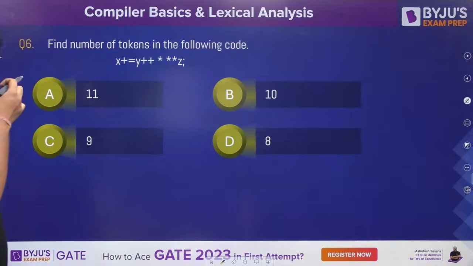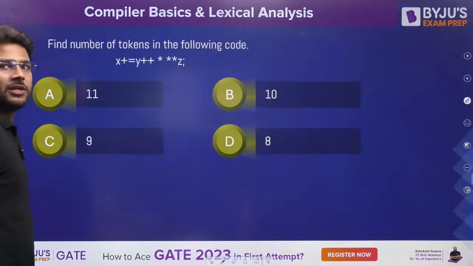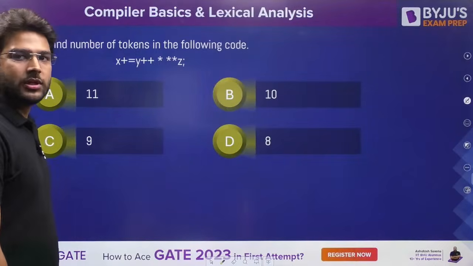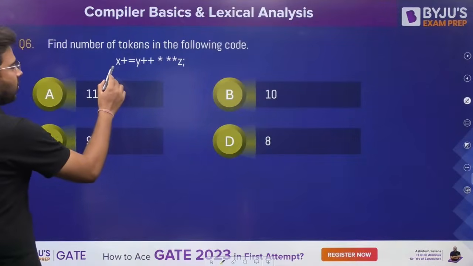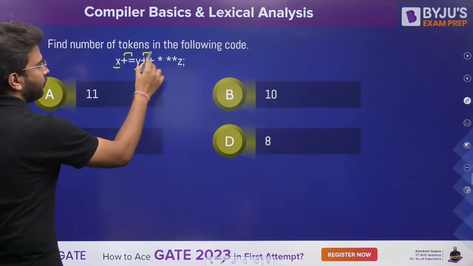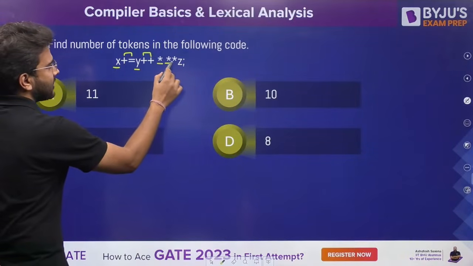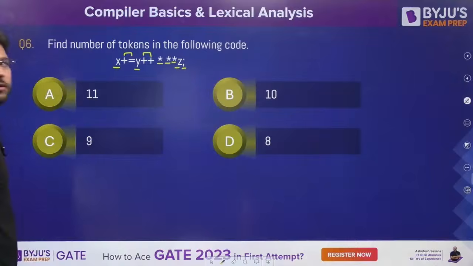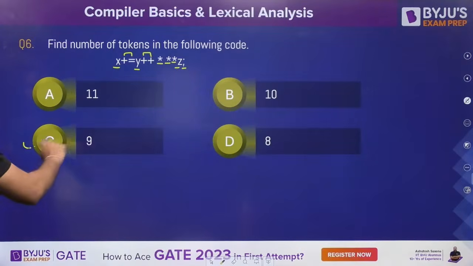Option B. Okay, for 5th, 6th. What about 6th question? Find the number of tokens. Subrajit is saying option C, 9. Shashikala, option C, 9. Okay, let's say this: 1, 2, 3, 4, 5, 6, 7, 8, 9. 9 tokens are there. Option C is the correct answer.